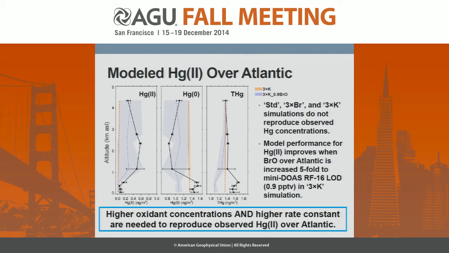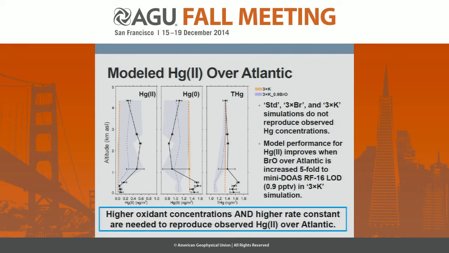So just as a test, we tried increasing the BrO concentrations at least up to this detection limit of the mini DOAS, and found that when we use both the faster rate constant and higher bromine concentrations, we at least start to reproduce the structure of our measurements of oxidized mercury. So you can see that here on the left.